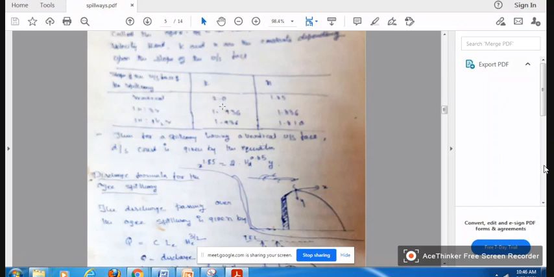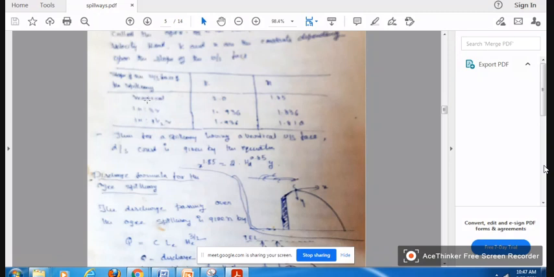n is equal to 1.85 when the upstream face is vertical. Look here, if the upstream face is 1 horizontal to 3 vertical, then you have a different k value, different n value, right? So there are 3 cases: 1 horizontal to 3 vertical, 1 horizontal to 1.5 vertical, and completely vertical.